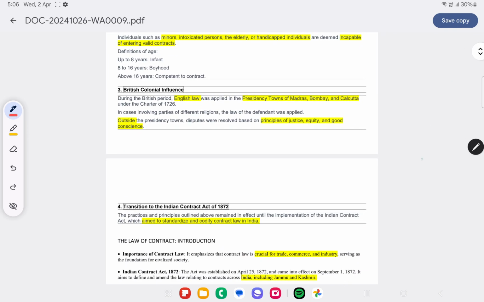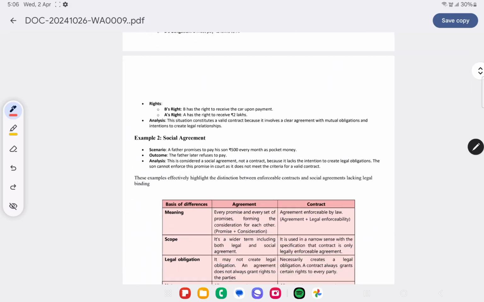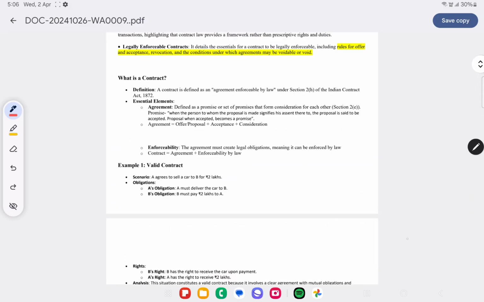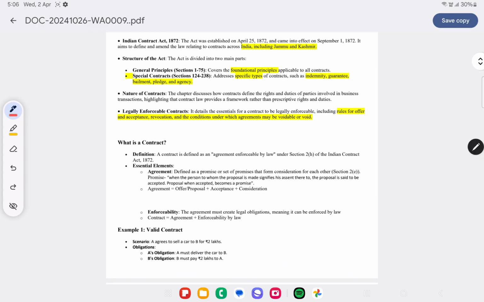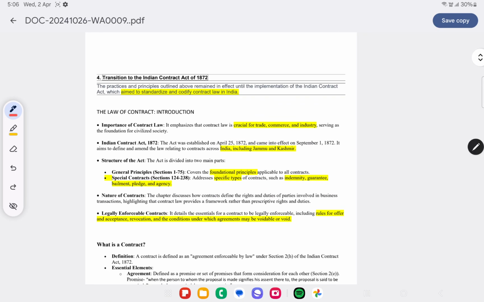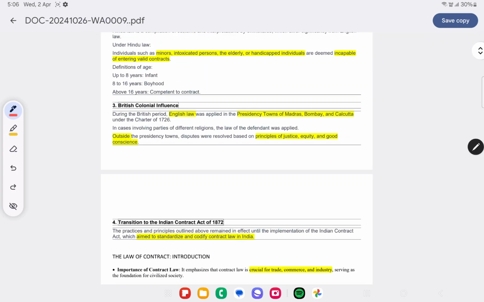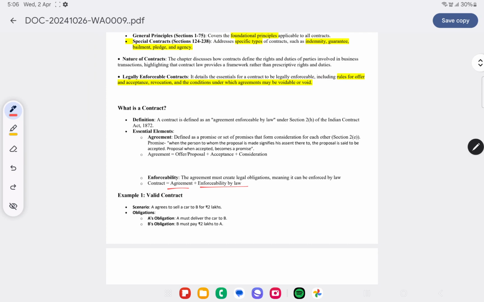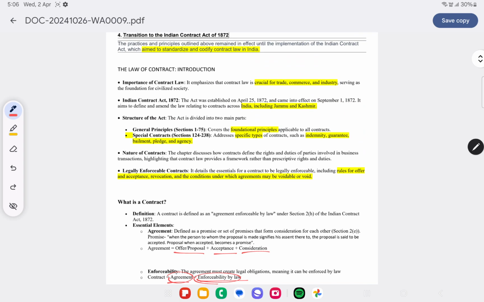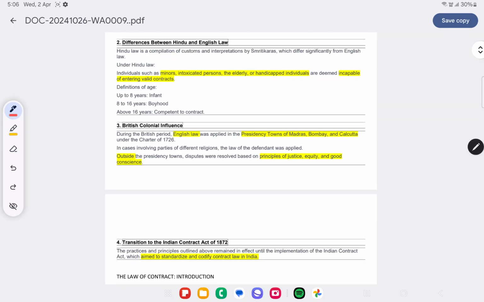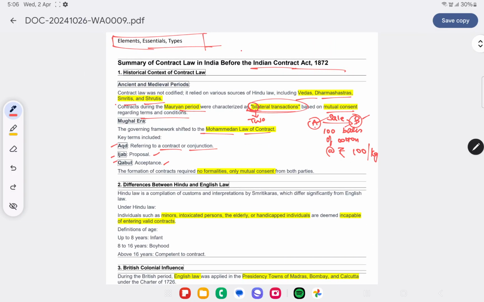We will later see about the contract. Contract is nothing but agreement plus legal enforceability. So that I can explain this part, which is the Mughal era. Before that, let's see: contract means agreement, plus there has to be legal enforceability, then it's called a contract. Agreement means offer or proposal, acceptance and consideration. Again, I'll explain in detail when we come to the part on contract. So Aqd means contract, Ijab means proposal and Qabul means acceptance. Formation of contract meant no formalities during that point of time. There was only mutual consent from both the parties, that's it.